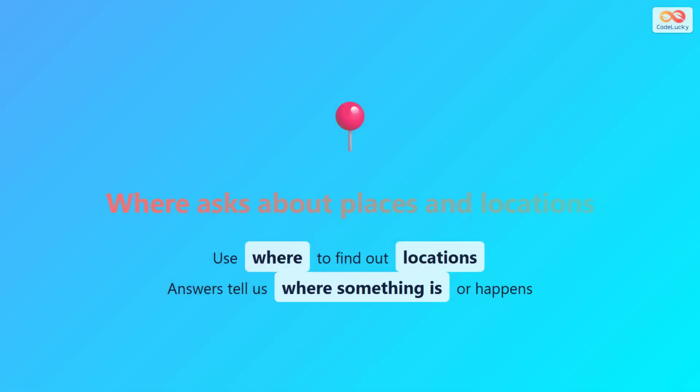Where asks about places and locations. Use where to find out where something is or where something happens. The answers to where questions always give us a location like a city, street, room, or building.